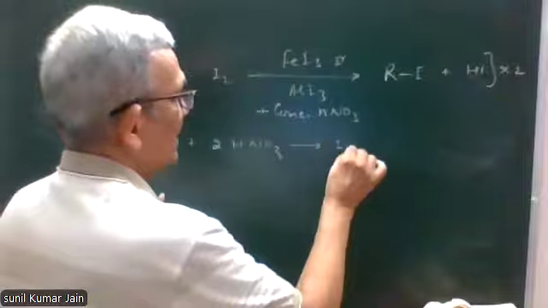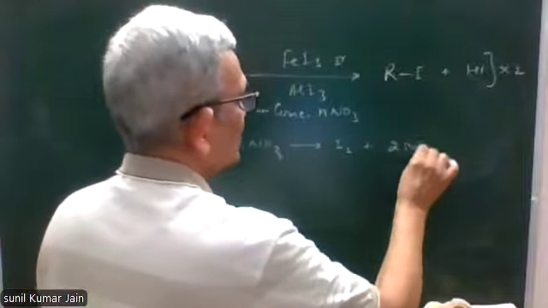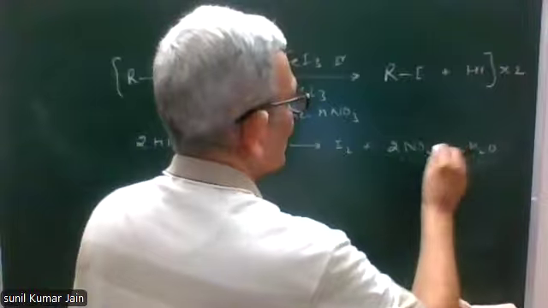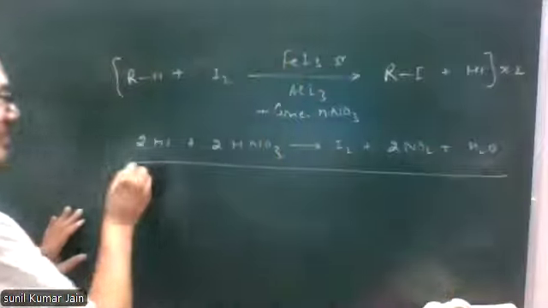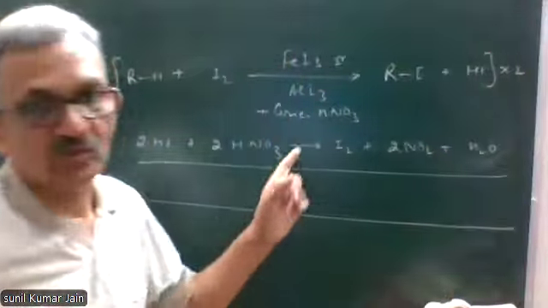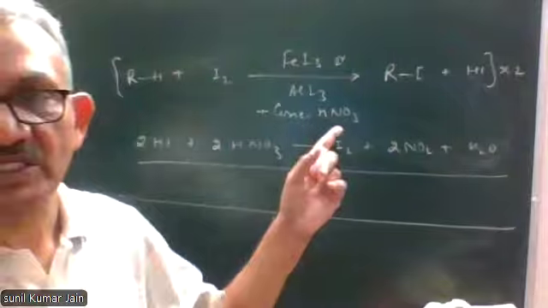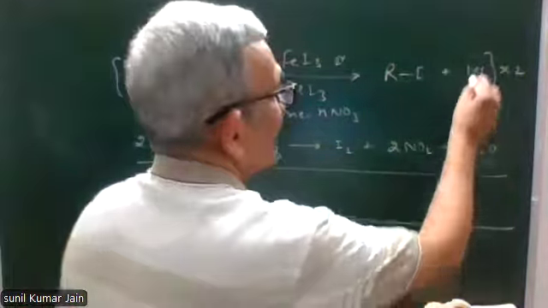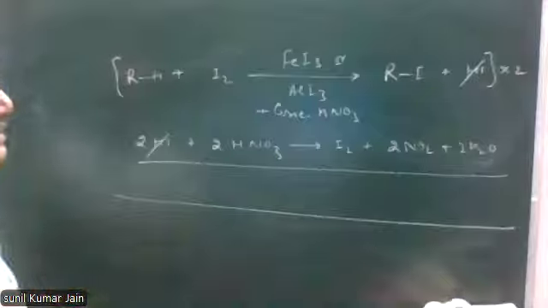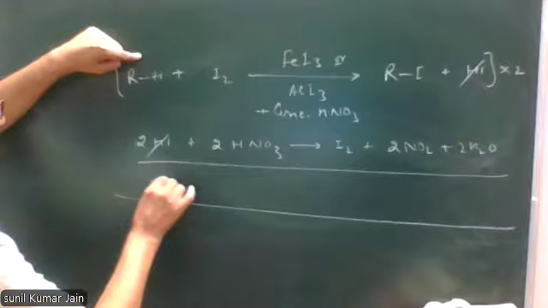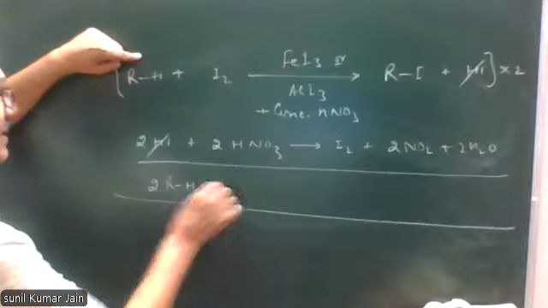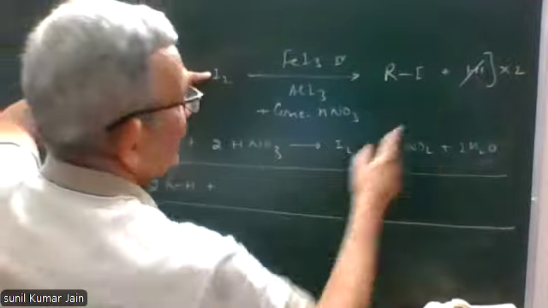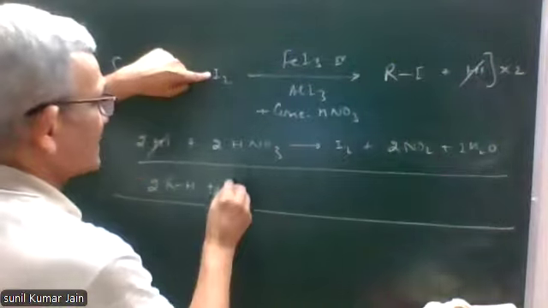gives iodine plus 2NO2 plus 2 water. I add them. This will give 2 alkane plus 2 iodine and 1 iodine on the right hand side.